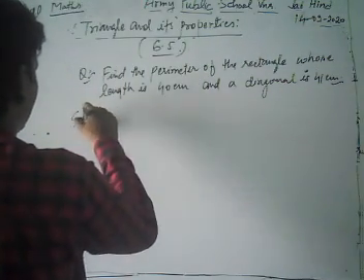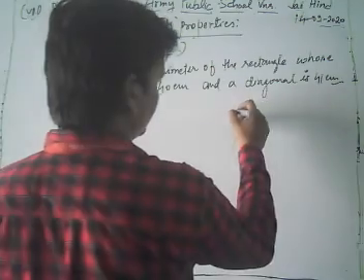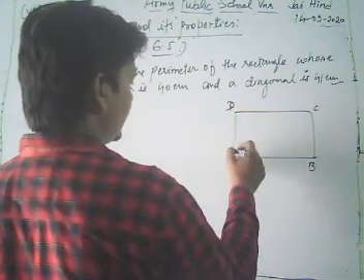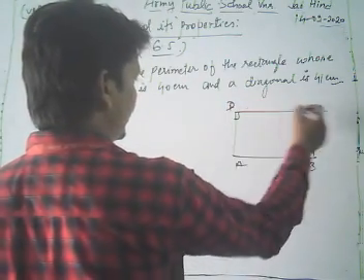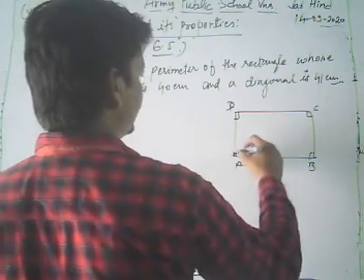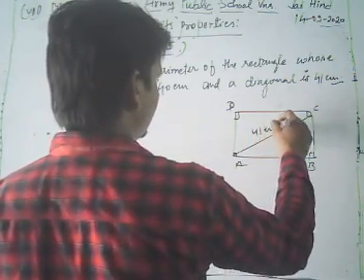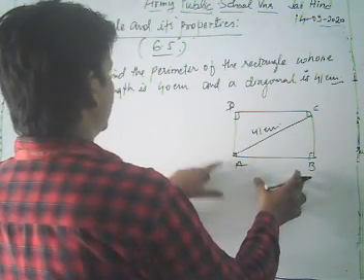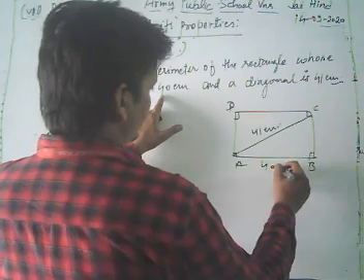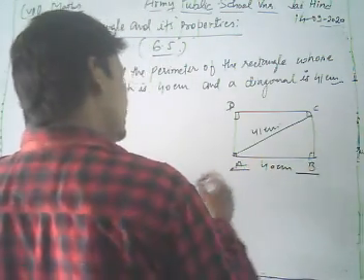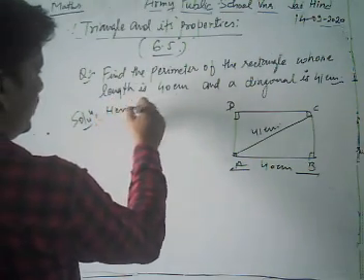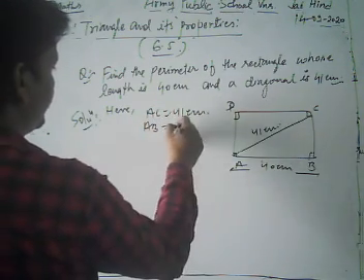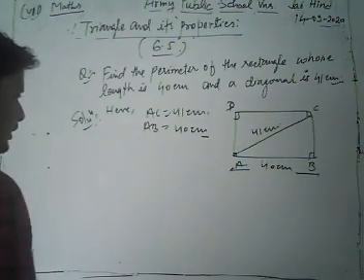Let's see its solution. Dear student, first of all, we draw a rectangle ABCD, and you know that each angle of a rectangle is equal to 90 degree. Okay, and suppose that the diagonal AC is given as 41 centimeter, and the length of the rectangle is given as 40 centimeter. Now look, AC is 41 centimeter, length AB is 40 centimeter, and we find the perimeter of the rectangle.